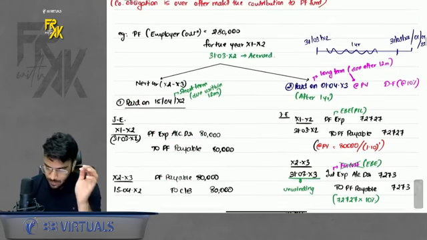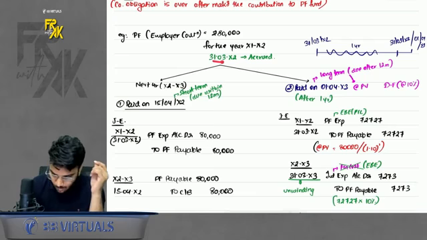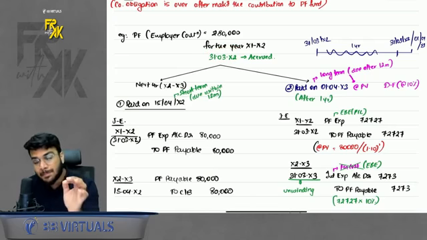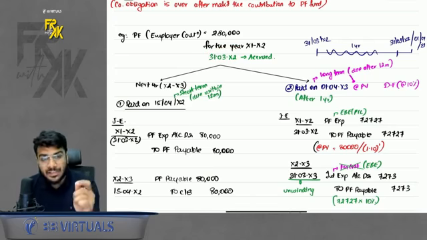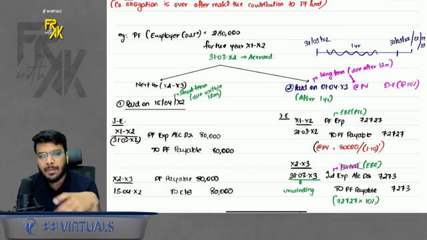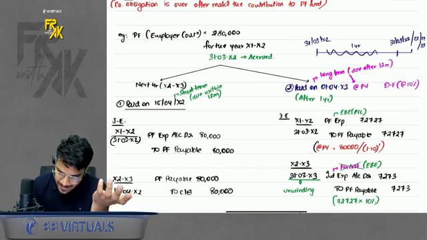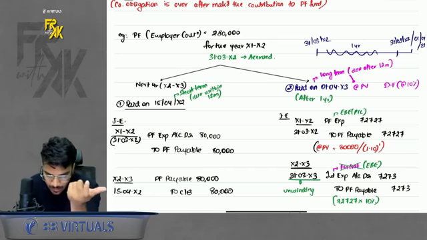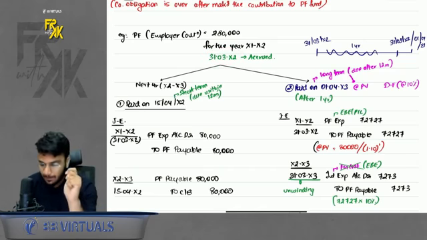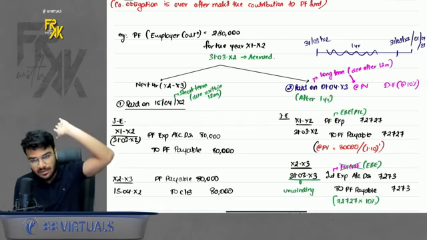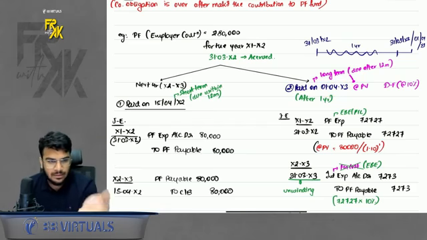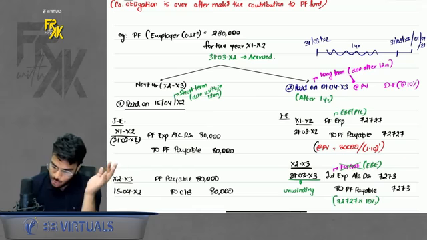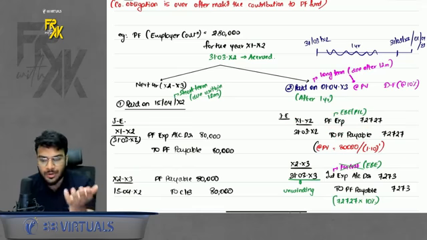Normal logic. But the main part comes here. When it accrues in the current year, but it is payable after 12 months. It is due after 12 months. Then what to do? In case of PF in real life, it is not applicable, but I have taken a hypothetical situation here. Let's say any payment accrues today, but it is paid after 1 year. So it accrued on 31st March 12, but paid on 1st April 13 after 1 year. Now what to do? In that case, the logic of present value will come into picture. So you will book the expense at present value. You will say PF expense to PF payable, booked at present value.